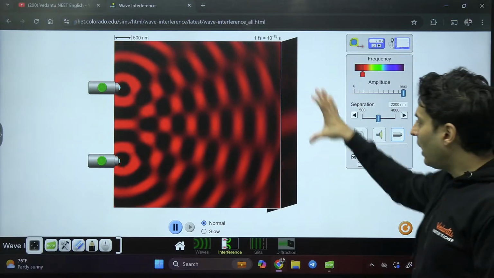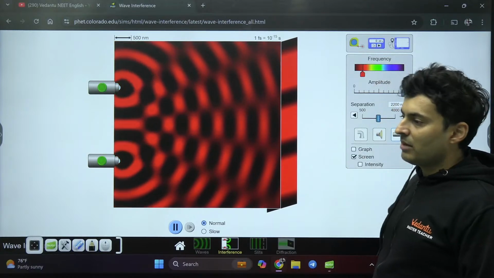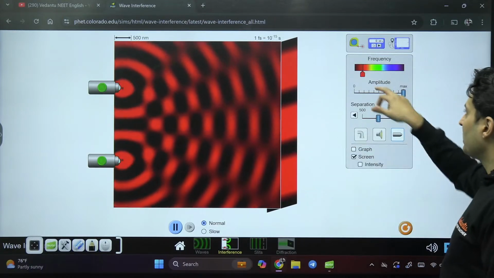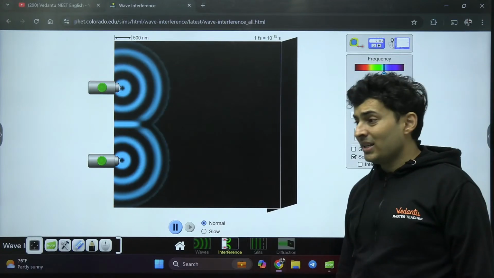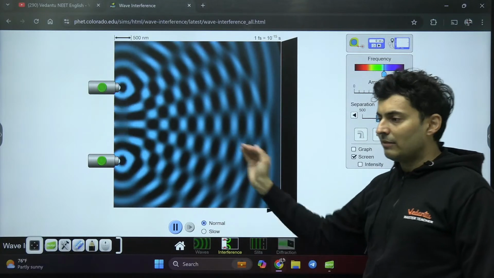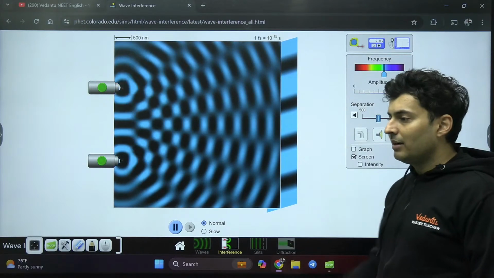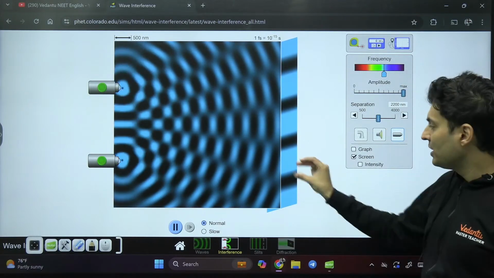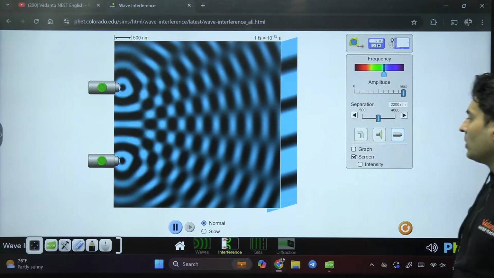Yeah, so how many fringes you can see, what's the width, what's the distance between them, all that depends on the distance between the sources and even the light's frequency or the wavelength, as you can see over here. See, I've changed the wavelength, I've changed it to blue color now. You can see now the fringes are very, very different in nature. The fringe widths are different, the distance between the fringes are also different.